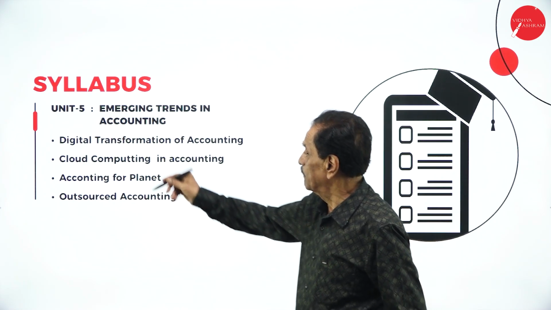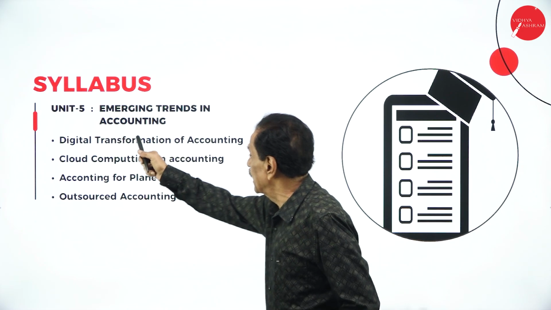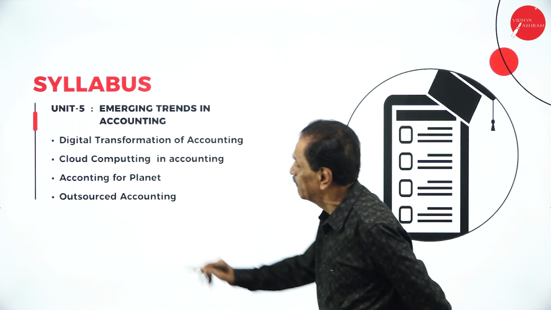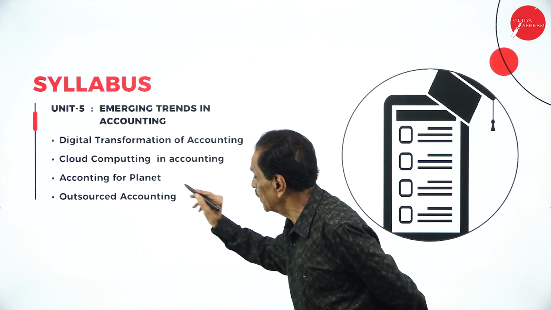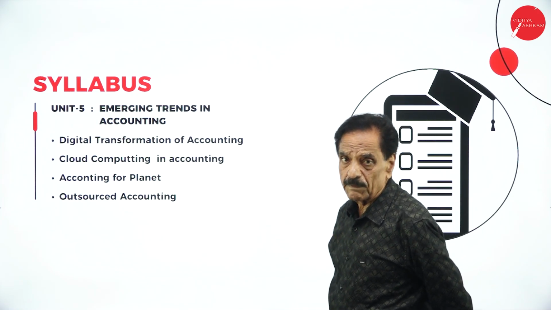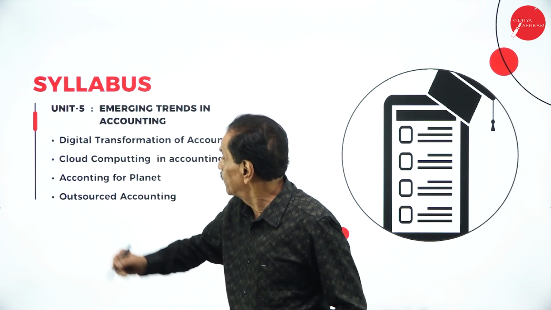Then unit 5, this is a new introduction: emerging trends in accounting, digital transformation of accounting, cloud computing in accounting, all theory questions, accounting for planet, outsourced accounting, all only syllabus. I'm going to explain the syllabus when you go to unit 5.